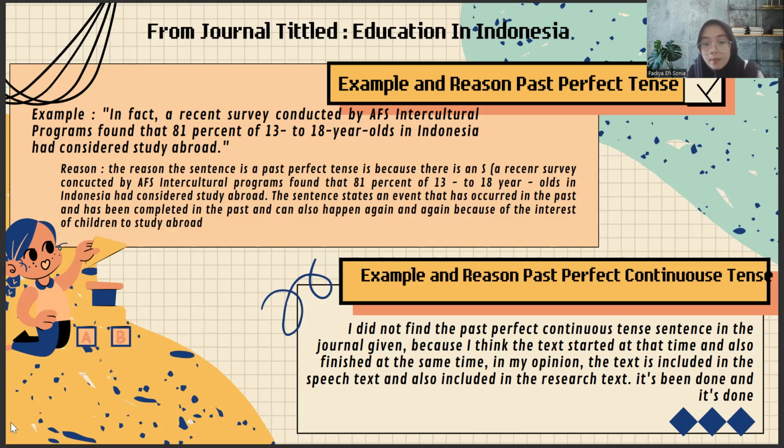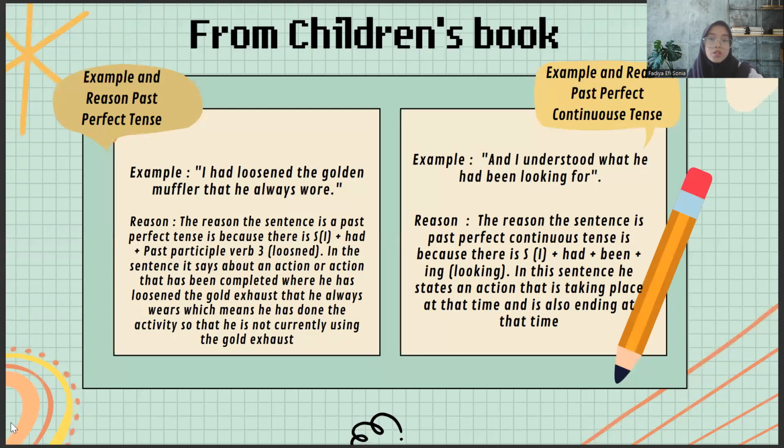And next, example in past perfect continuous tense. I did not find a past perfect continuous tense sentence in the journal given, because I think the text starts at one time and also finishes at the same time. In my opinion, the text includes this page text and also includes the result page. It's been done and it's done. And next, from the children's book.